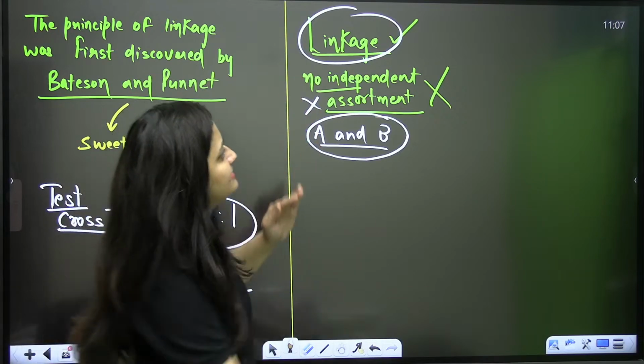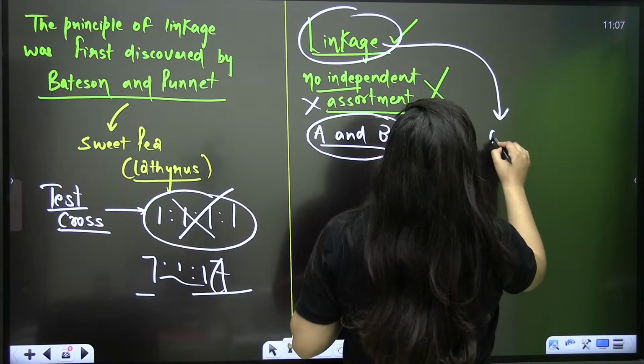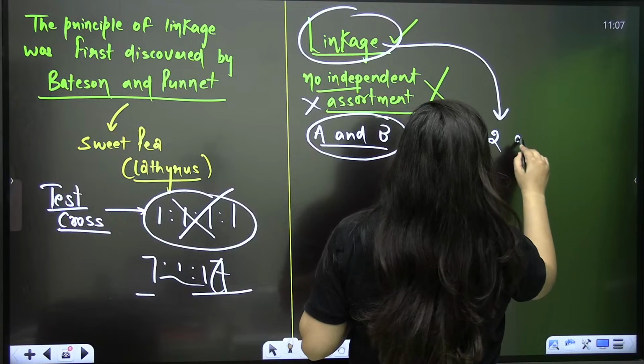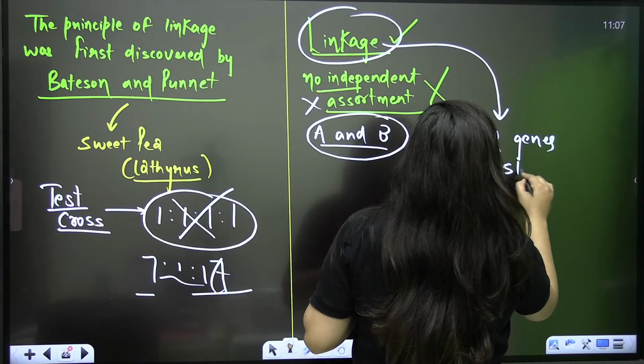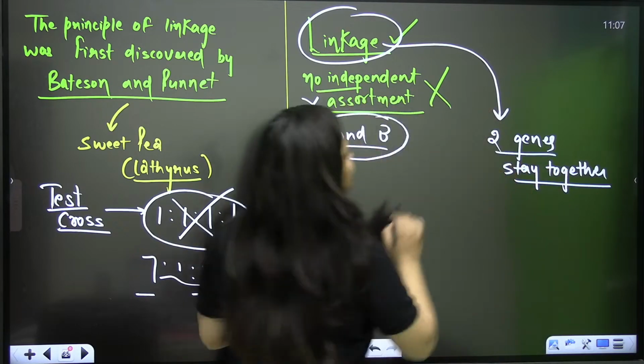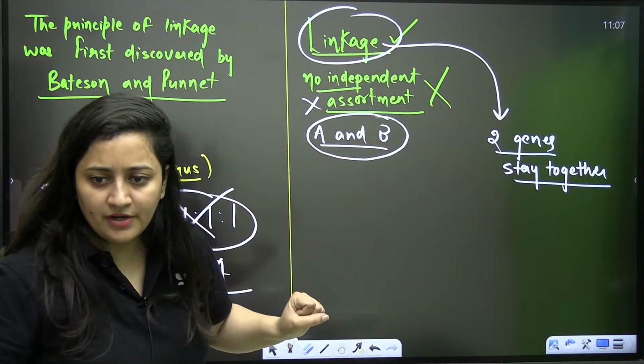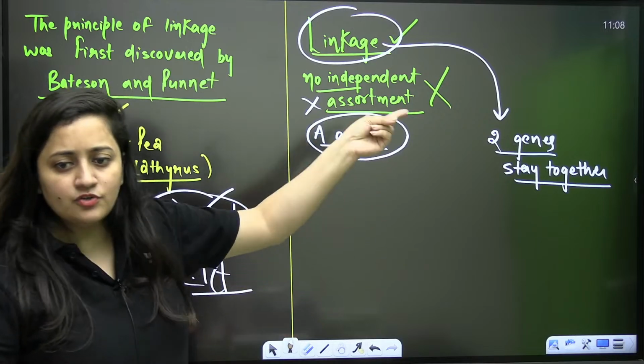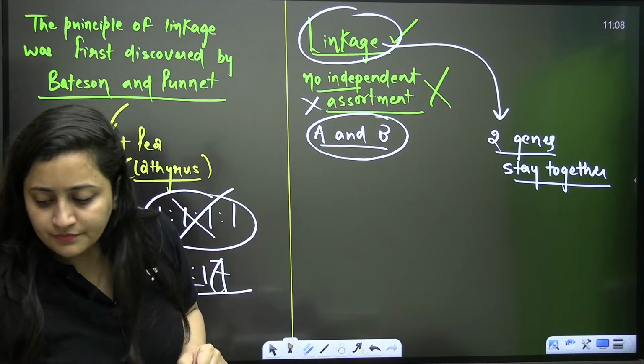But in linkage, two genes stay together from generation to generation. So obviously if linkage is there, then there is no independent assortment, and if there is independent assortment, linkage is not there.